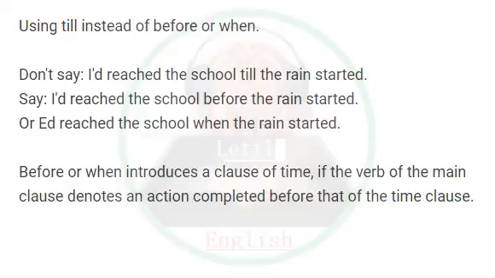Using till instead of before or when. Don't say, I'd reached the school till the rain started. Say, I'd reached the school before the rain started. Or, I'd reached the school when the rain started. Before or when introduces a clause of time, if the verb of the main clause denotes an action completed before that of the time clause.